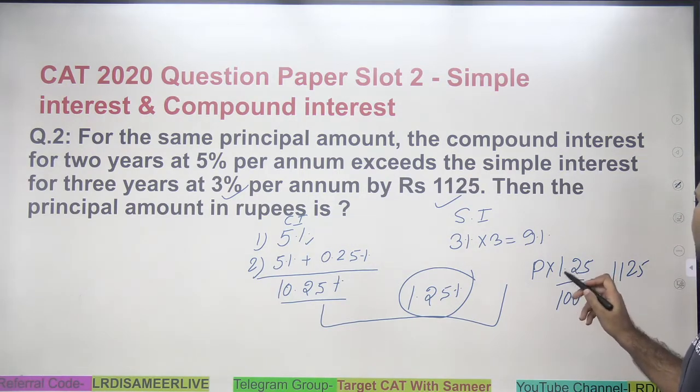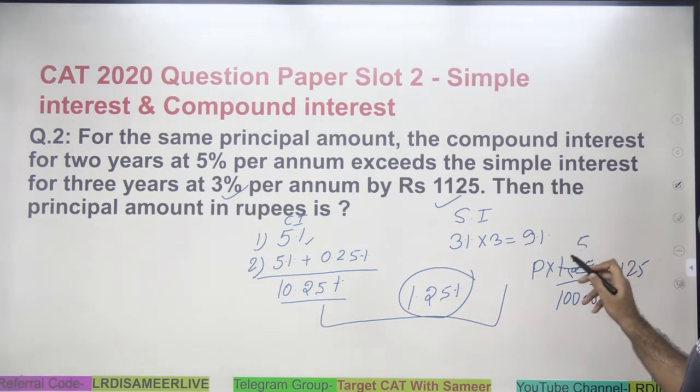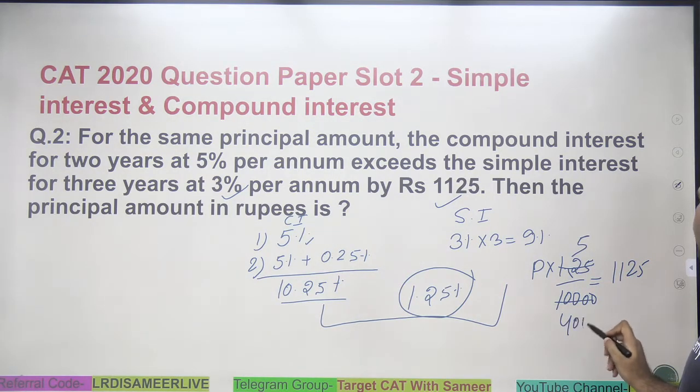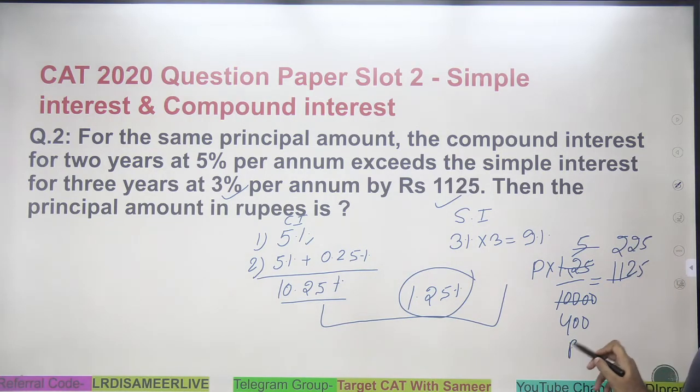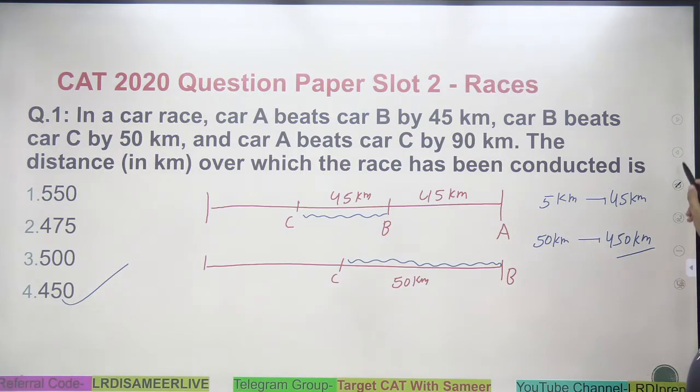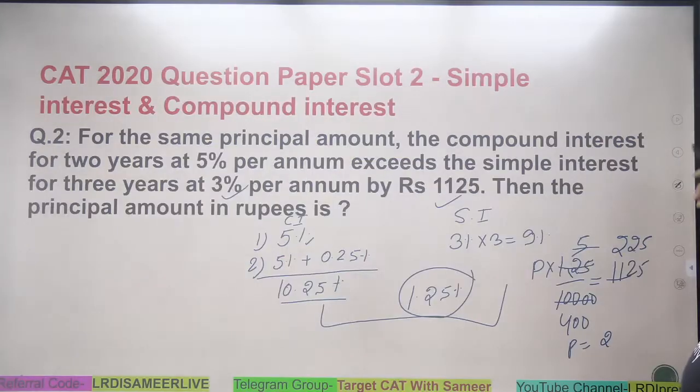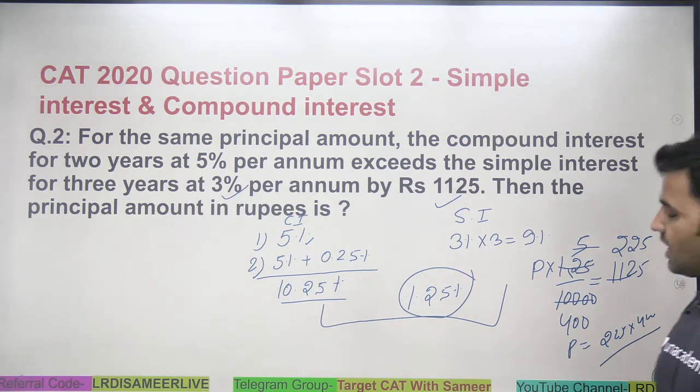Now just solve this question and you'll get your answer. 25 into 5, 25 into 4, 5 into 2, 2, 5. So the principal would be 225 into 400. Principal is 225 multiplied by 400. This is the answer, right?